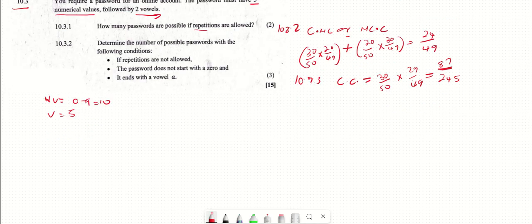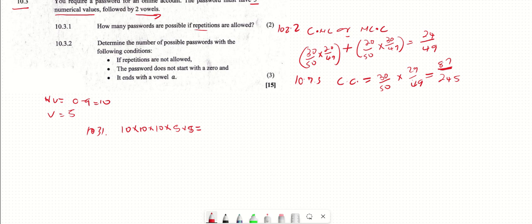So now, let's look at 10.3.1. If repetition is allowed, what does that mean? That means that I'm going to choose out of 10 for all the possible choices. For the first digit, I can choose out of 10. For the second digit, I can choose out of 10. For the third digit, I can still choose out of 10. Then now, I'm going to choose the vowels. The vowels I can choose out of 5, and for the second one too, because repetition means that I can choose it again.